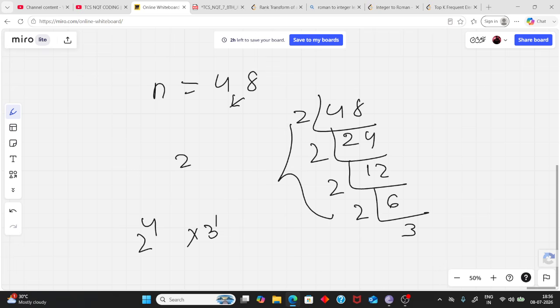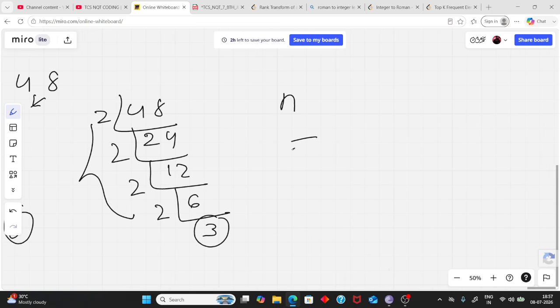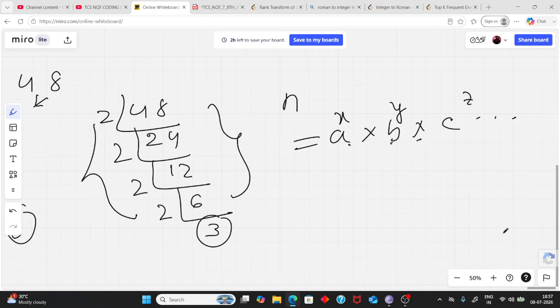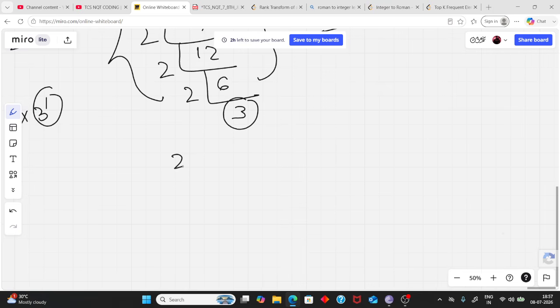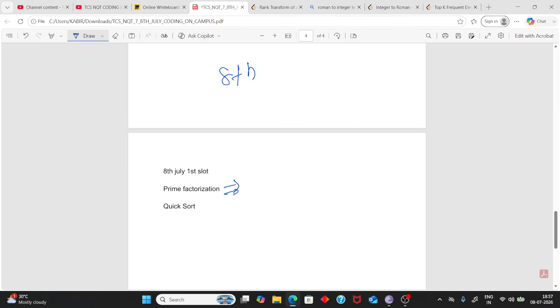Here 2 power 4 means 16, and 16 into 3 is 48. So you need to divide the number n into factors A, B, C, and all of A, B, C should be prime, and each can have any power. That is a basic question, to be honest. And prime numbers, you can check out: 2, 5, 7, 11 are called prime numbers. So there should be some such condition.